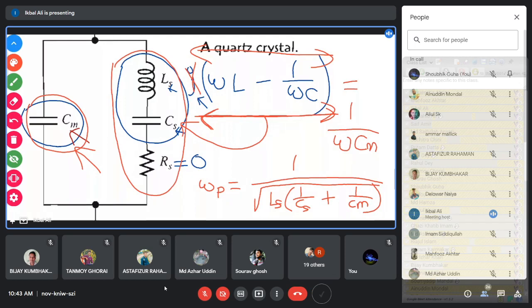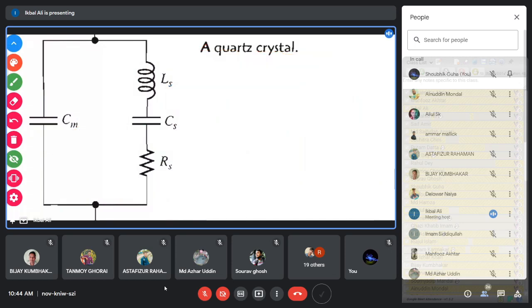This is the equation to calculate the resonant frequencies of series resonant and parallel resonant frequency. Now we will discuss when this LC becomes inductive and capacitive, and where the resonant frequency is, in a graphical manner. I hope that you will get your answer from this discussion.